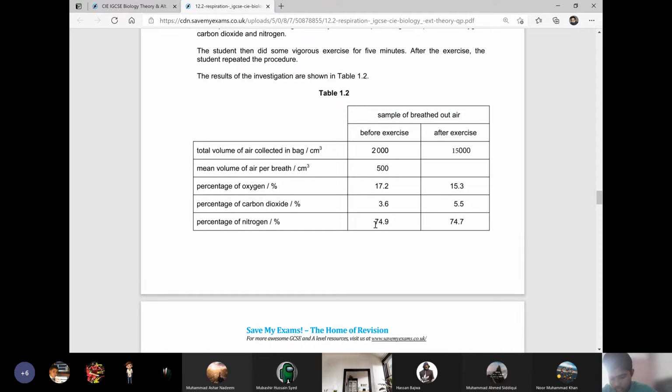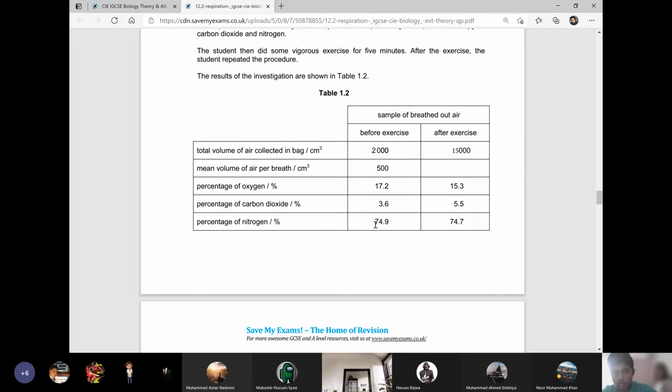Easy answer, boys. Just think. Sir, I don't know. You can write the name of any noble gas. Helium? Argon. Right, boys?